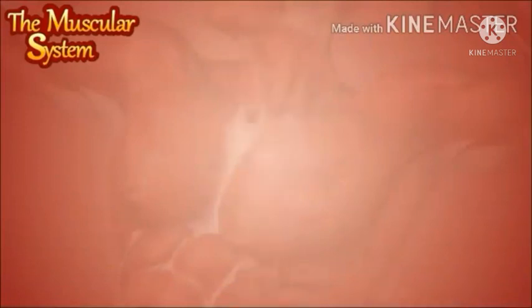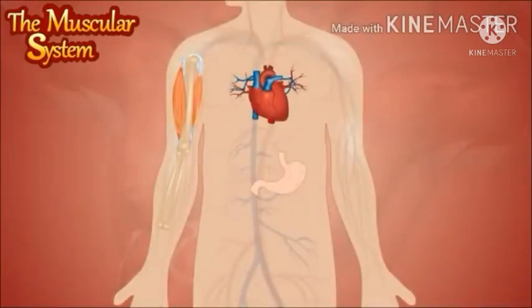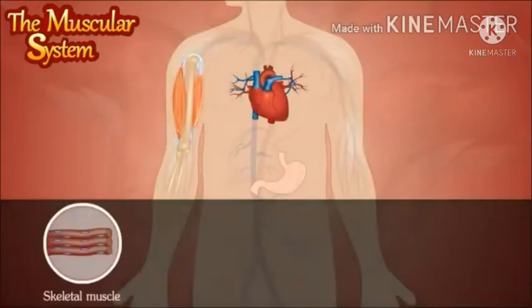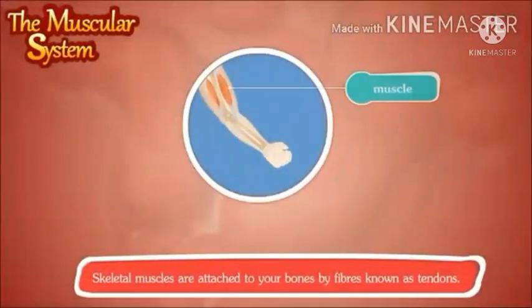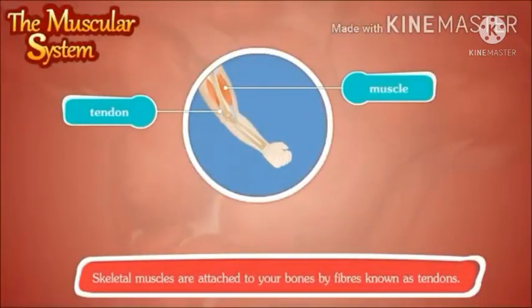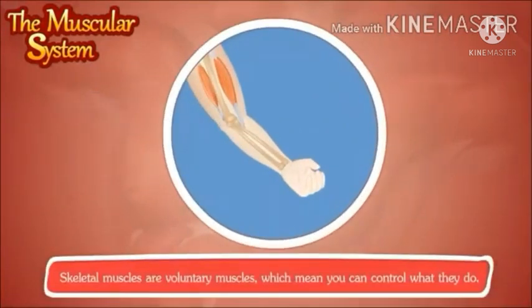There are three different types of muscles present in our body. They are skeletal muscle, smooth muscle, and cardiac muscle. Skeletal muscles are attached to your bones by fibers known as tendons. Skeletal muscles are voluntary muscles, which means you can control what they do.